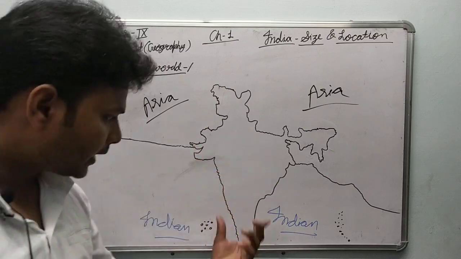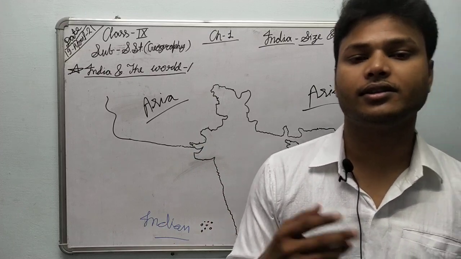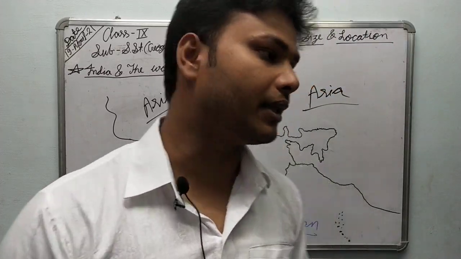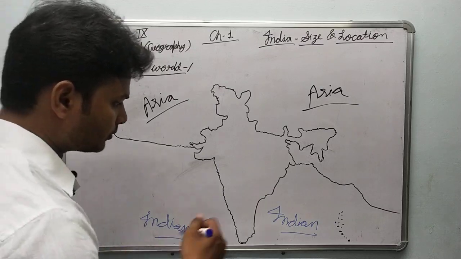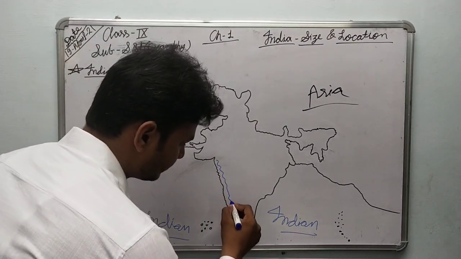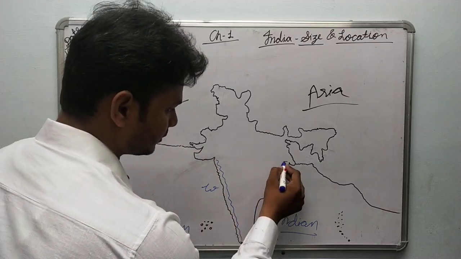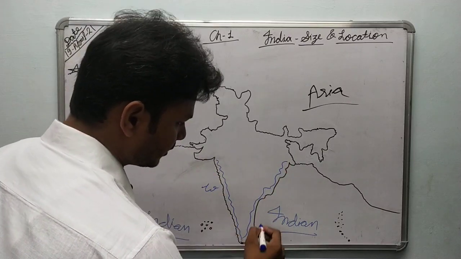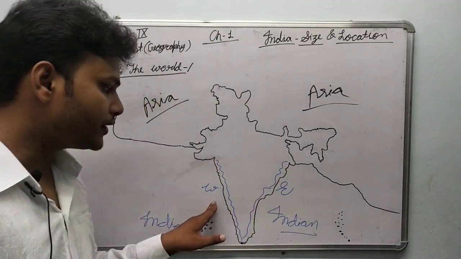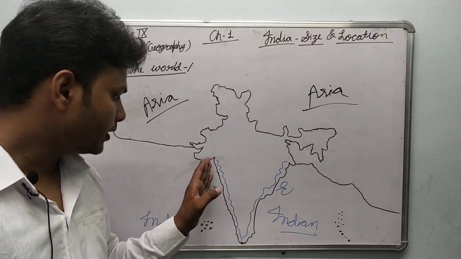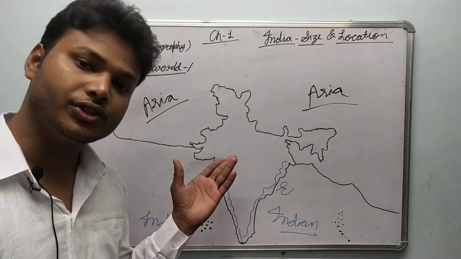Because of this tail, India gets more profit in comparison to other Asian countries. Why? Because look, these are the Western Ghats, these are the Eastern Ghats. These Western Ghats and Eastern Ghats help India to connect with the other parts of Asian and Eurasian countries.